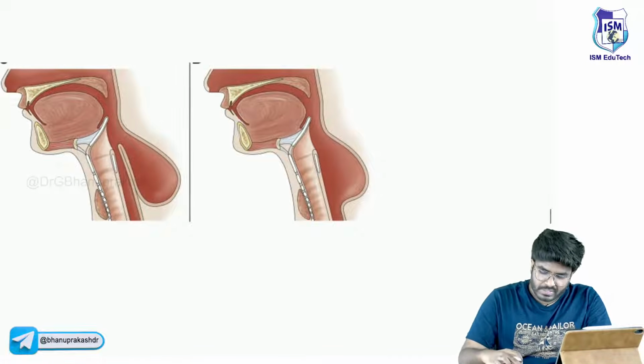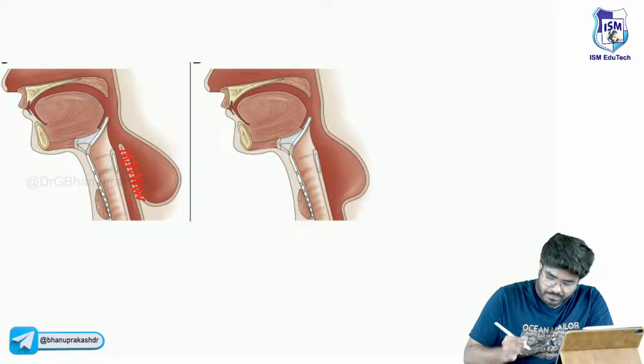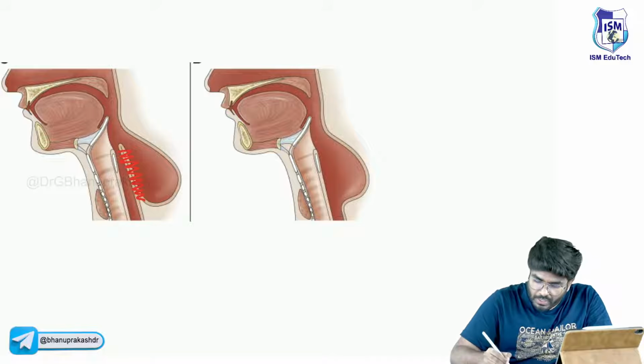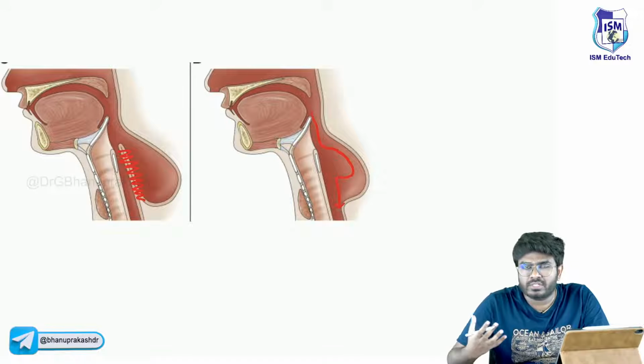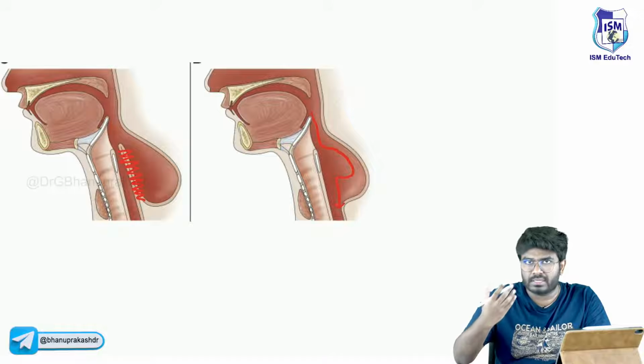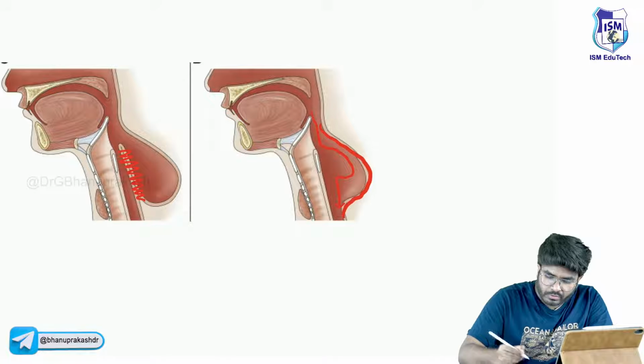Let me show here. You are going to remove the septum, so that whatever food is there will now pass down. The food is not going to accumulate now. You have removed that wall, so you have made it into one single cavity.